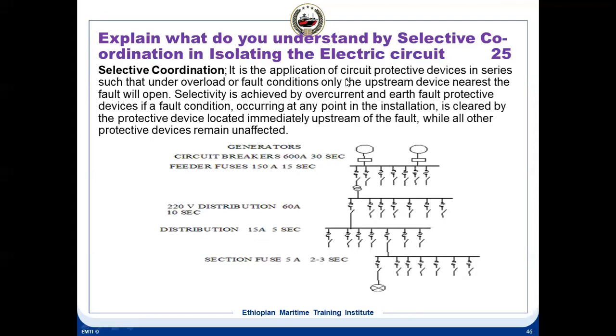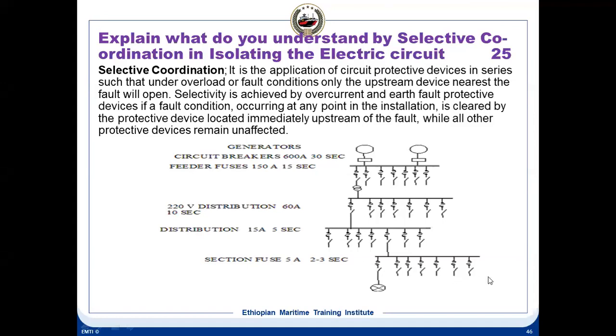Explain what you understand by selective coordination in isolating an electric fault. It's a very important question. What is selective coordination? Selective coordination is the application of circuit protective devices in series such that under overload or fault conditions, only the device nearest the fault will open.